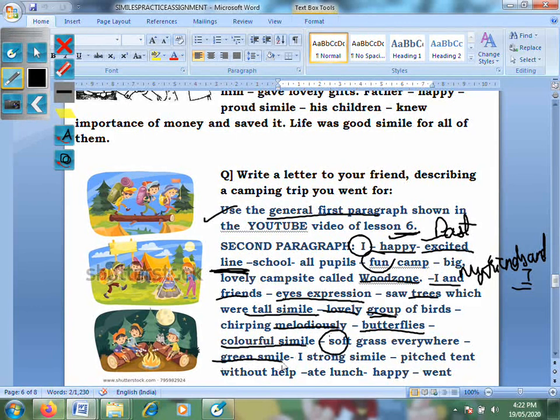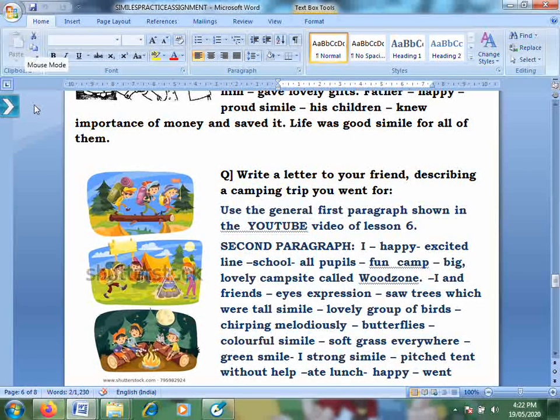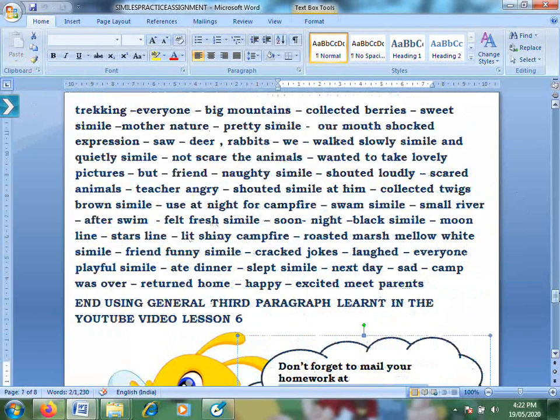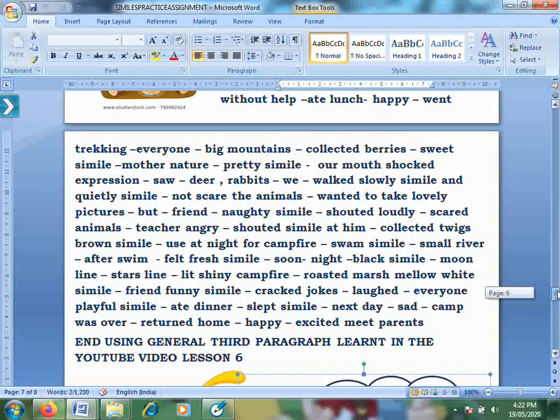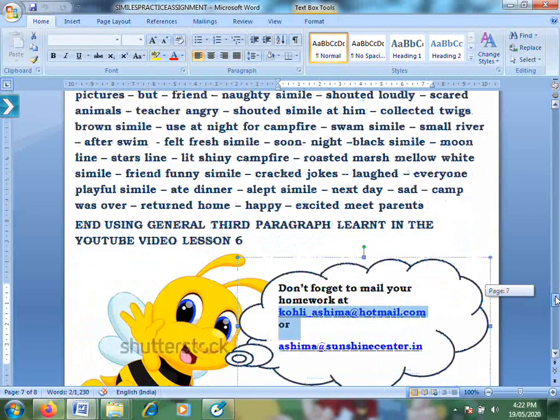Okay, I was as strong as an ox. Hence, I was able to pitch the tent without any help. Then we ate lunch. We were exhilarated and went. So make your sentences. Everything has to be in the past tense, your activities, because the activity is over. There are words that we have used from your previous vocabulary for shocked, for angry, for sad. Please make sure that you refer to the notes before you do the homework.